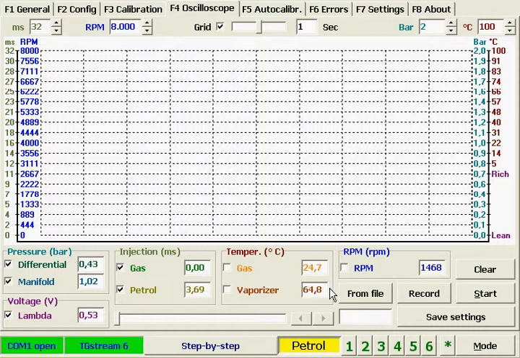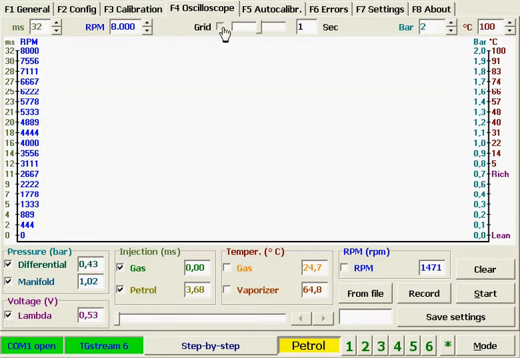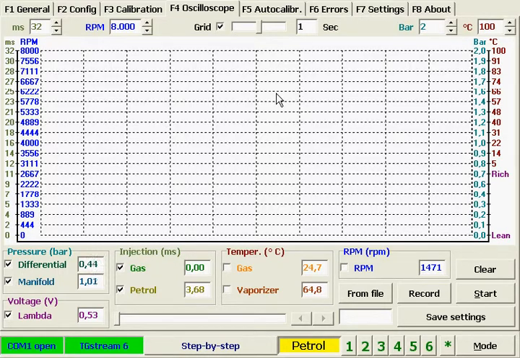All the information can be both recorded onto a file on your computer or downloaded from this file. There is also a possibility to change the scale of the oscilloscope. Turn the grid on and off, or change the horizontal sweep.